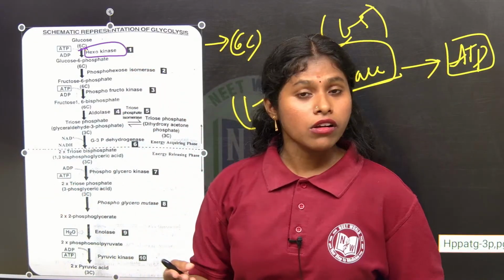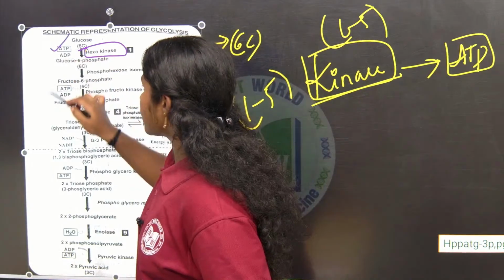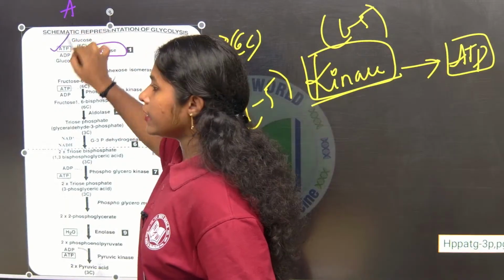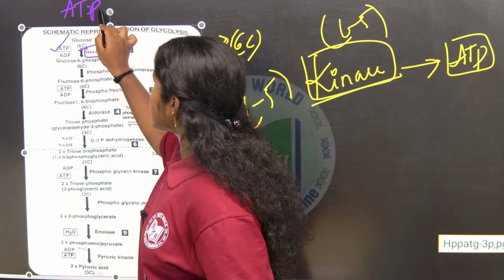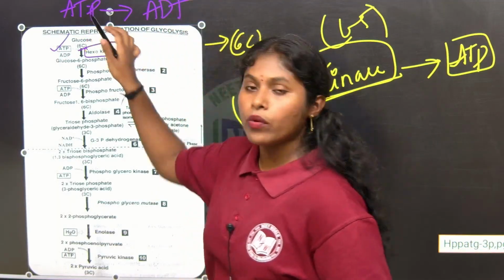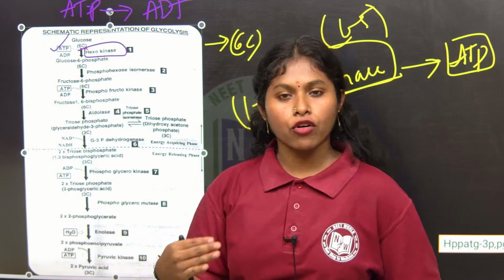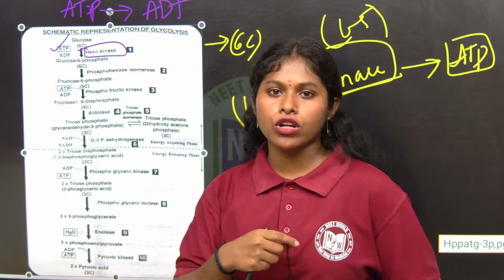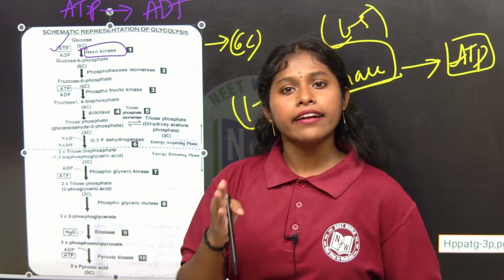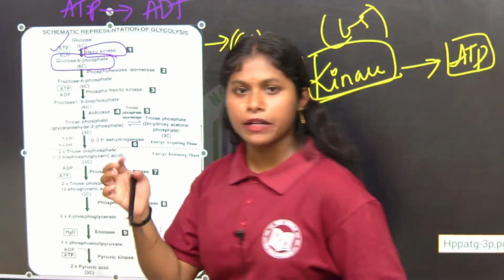Which is giving the phosphate group to that? ATP is giving. So this ATP, adenosine triphosphate, is becoming adenosine diphosphate. What is meant by ATP? Adenosine triphosphate, which by giving one phosphate becomes adenosine diphosphate. So glucose becomes glucose 6-phosphate.